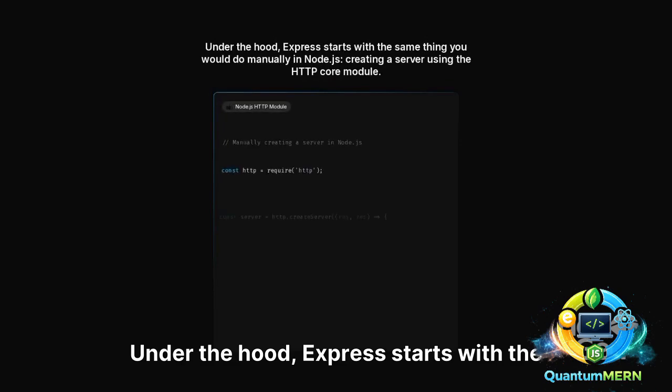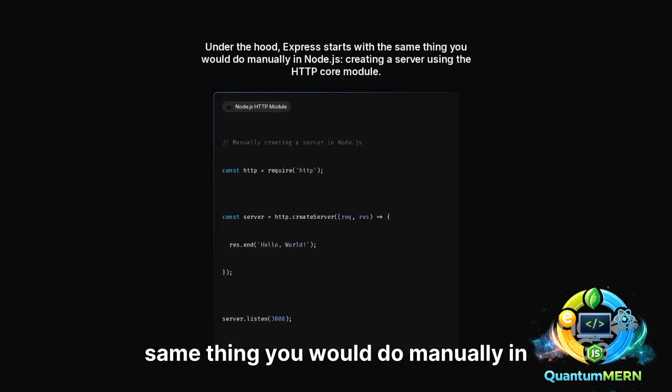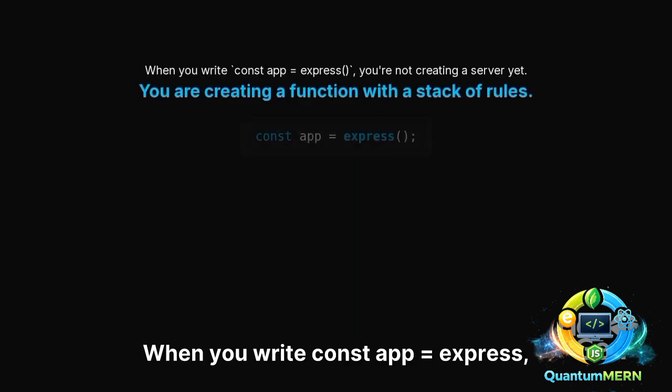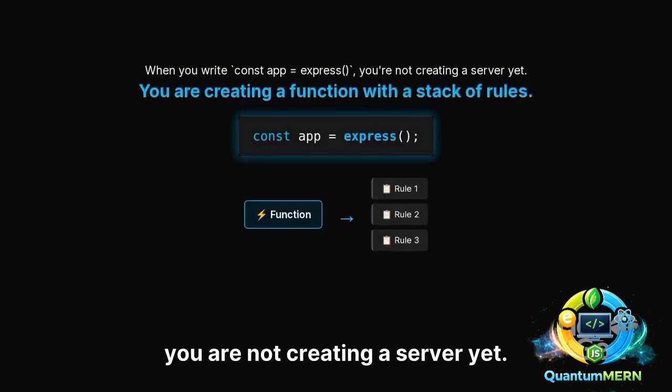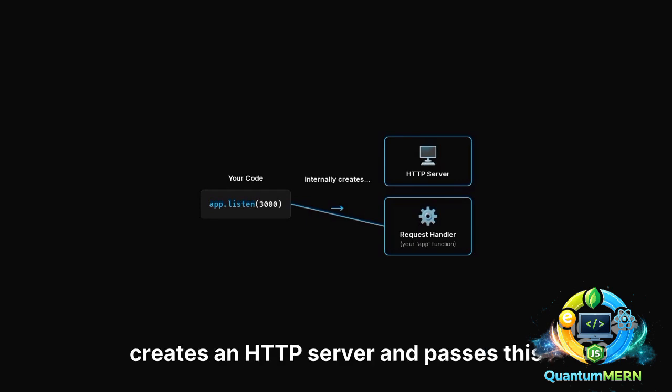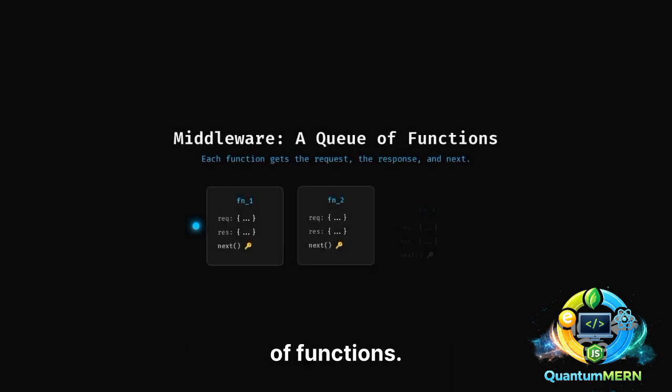Under the hood, Express starts with the same thing you would do manually in Node.js, creating a server using the HTTP core module. When you write const app = express(), you are not creating a server yet. You are creating a function with a stack of rules. Later, when you call app.listen, Express internally creates an HTTP server and passes this function as the request handler. You can imagine this like a queue of functions.